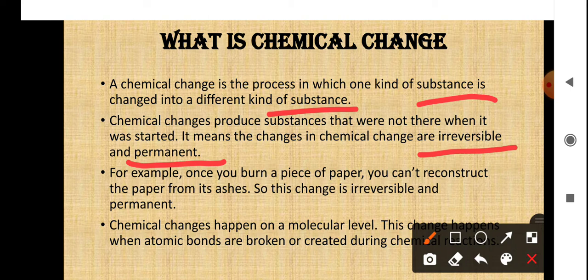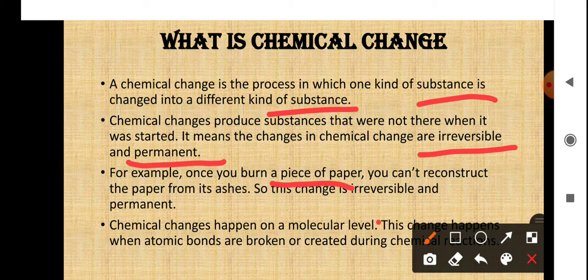For example, tearing paper into pieces. Is it a physical change or a chemical change? You are just tearing the paper into small pieces. But if you burn the same pieces, you cannot reconstruct the paper back. So that is a chemical change. That cannot be brought back into normal paper.